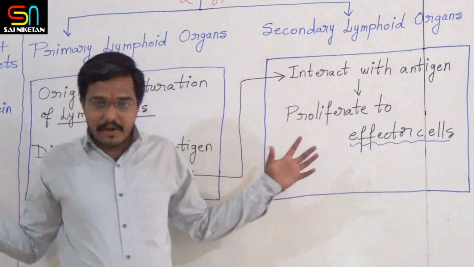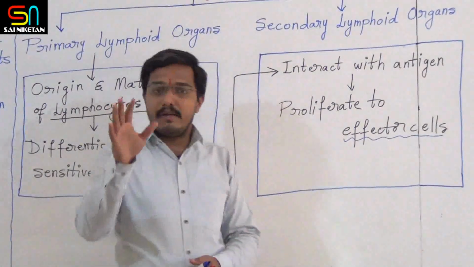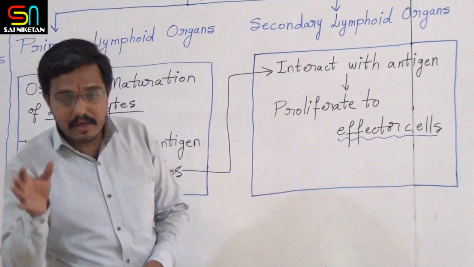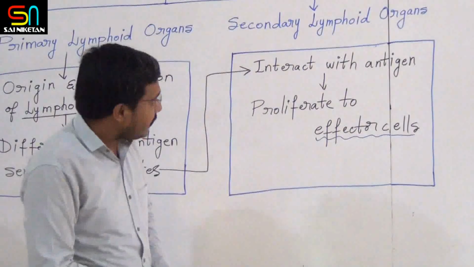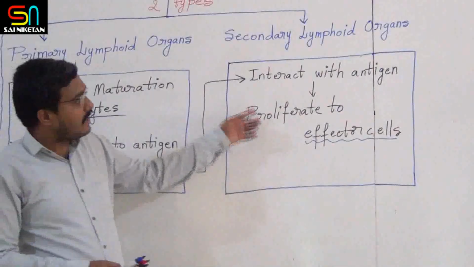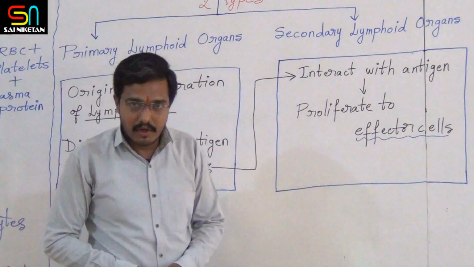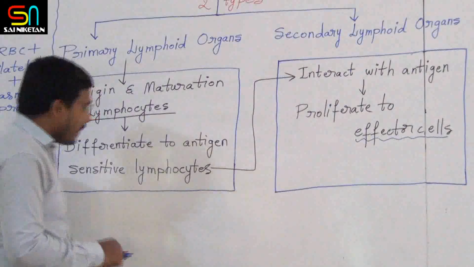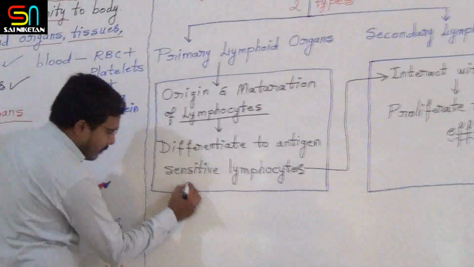Now you got this idea? So in the primary lymphoid organs, origin, maturation and differentiation of the lymphocytes takes place. Then in the secondary lymphoid organs, lymphocytes interact with antigen and proliferate to effector cells. Okay. Now let me give examples for this. There are two examples for primary lymphoid organs.